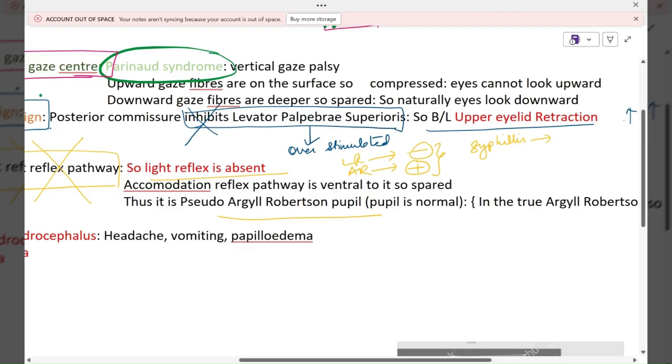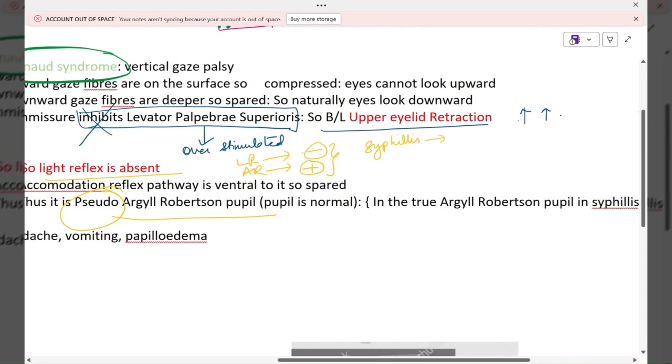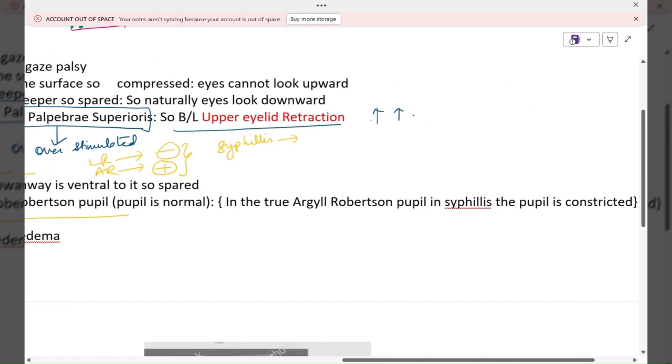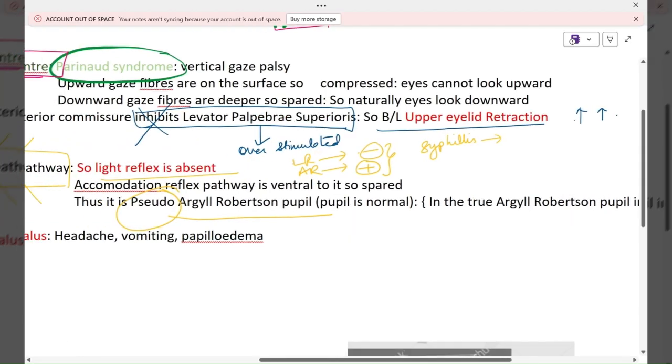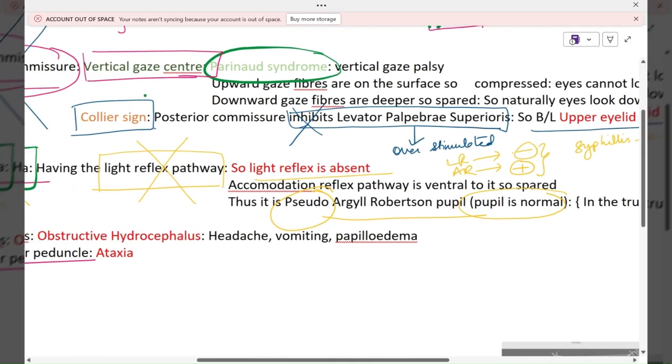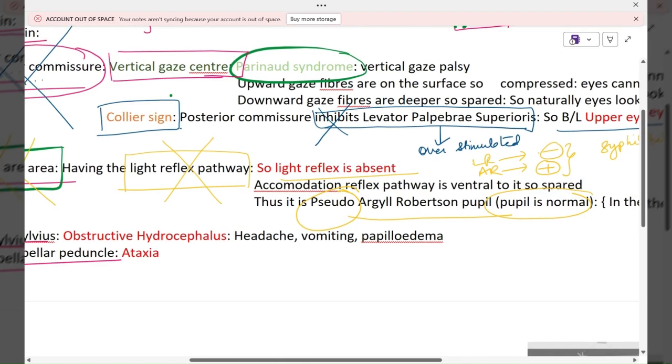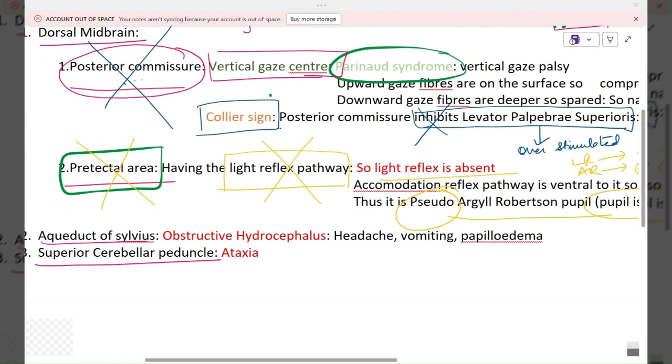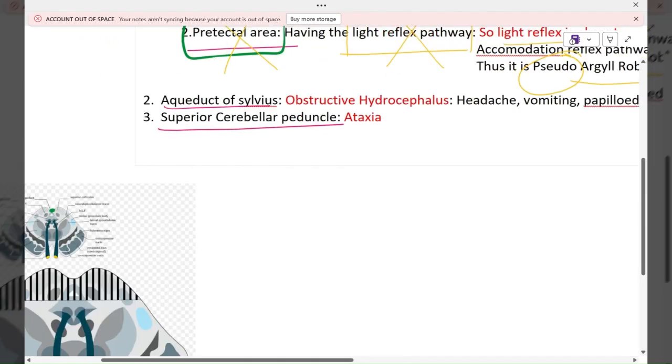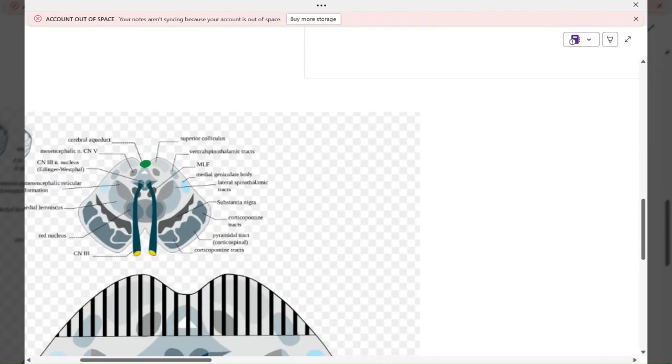This is Argyll Robertson pupil, but this is a pseudo Argyll Robertson pupil, because in syphilis the Argyll Robertson pupil is constricted, but here the pupil is normal. So light reflex absent and accommodation reflex present is because of the compression of the pretectal area. The light reflex fibers travel through this posterior commissure.